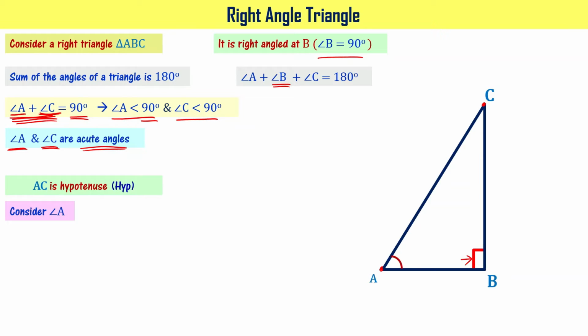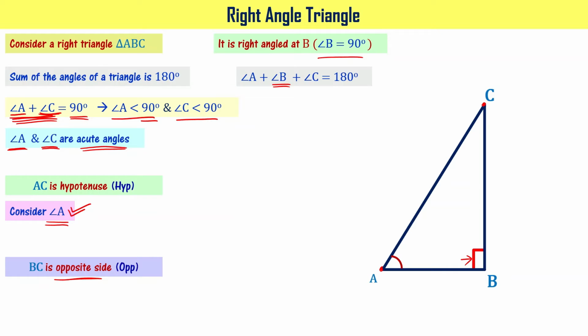Now, let us consider angle A. Angle A is one of the acute angles, right? If you consider angle A, the side opposite to that particular angle is called the opposite side. In trigonometry notation, it is called the opposite side because it is opposite to one of the acute angles, angle A, because we are referring to angle A here.